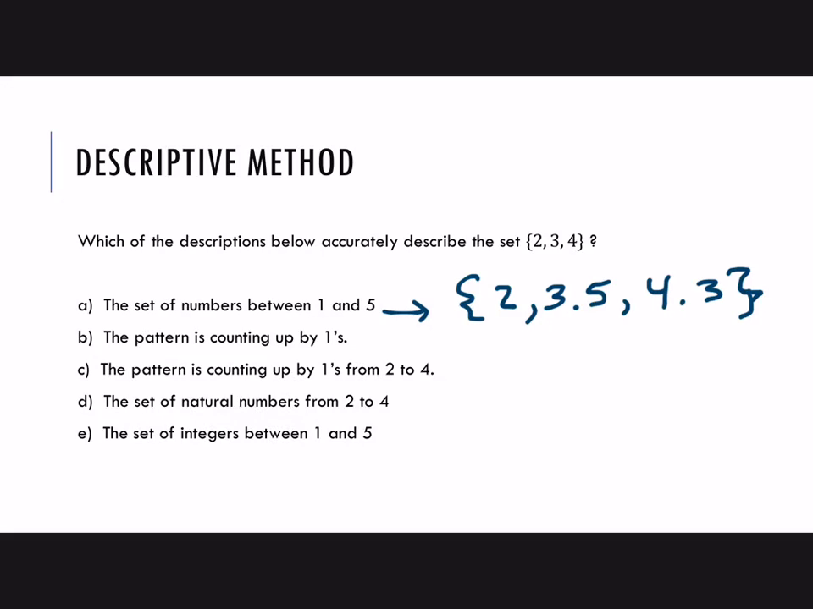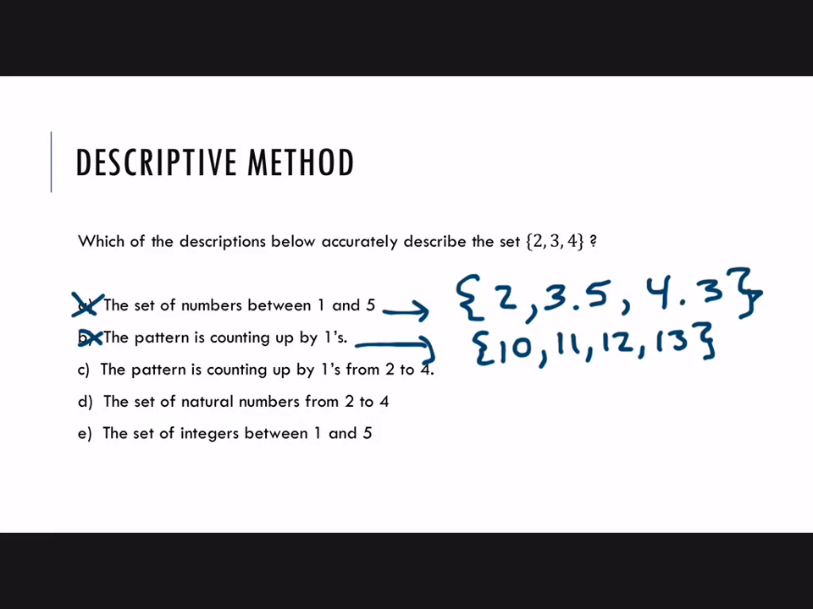Part B, the pattern is counting up by ones. Okay, well, it's a true statement, but it doesn't describe this set because, first of all, it's not like a noun phrase, the set of something. It's just describing the pattern, not the set. And then second of all, it also doesn't tell us where to start and end, right? The pattern is counting up by ones. Well, if I write this set, 10, 11, 12, 13, that pattern's also counting up by ones, right? So that one's not accurate enough.